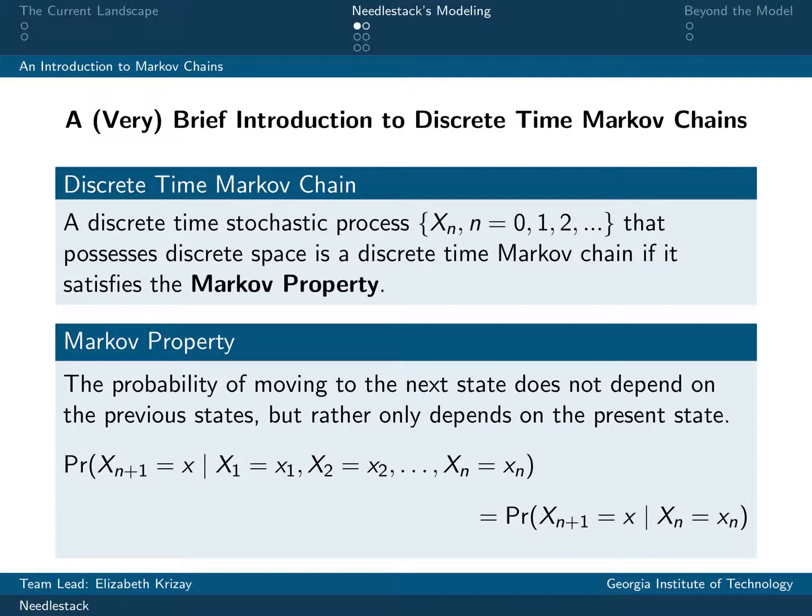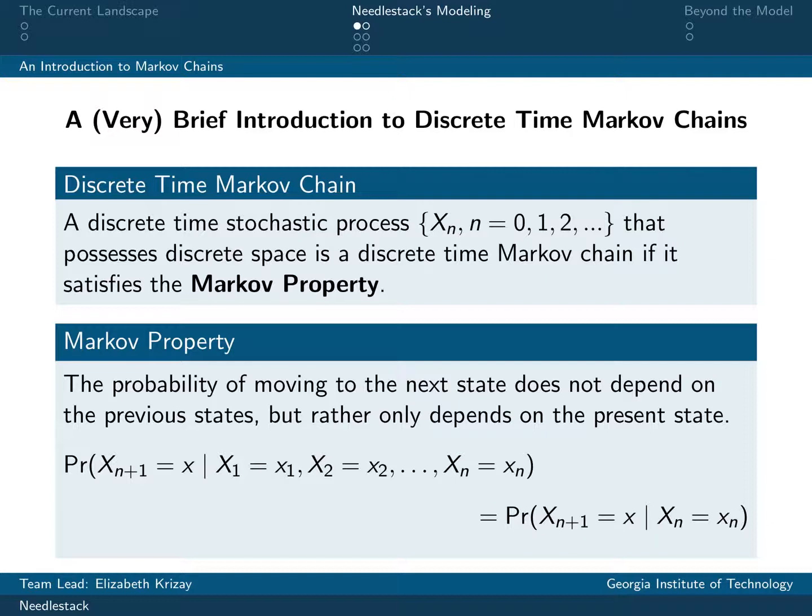In order to understand the type of model we're proposing for NeedleStack, a brief introduction to Markov chains is necessary, particularly the concept of a state space and transition probabilities. We start at the base level of a stochastic process, which is just a collection of random variables indexed by time, which can be discrete or continuous. Now, if a discrete time stochastic process satisfies the Markov property shown on the slide, then this process is called a discrete time Markov chain, or DTMC for short.